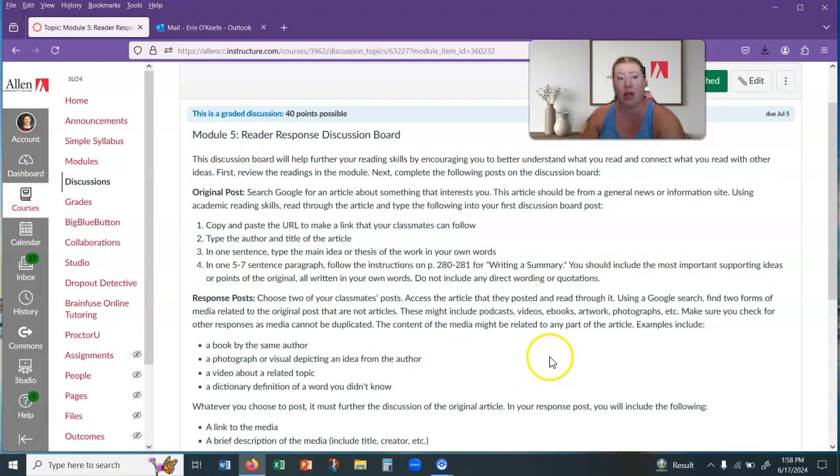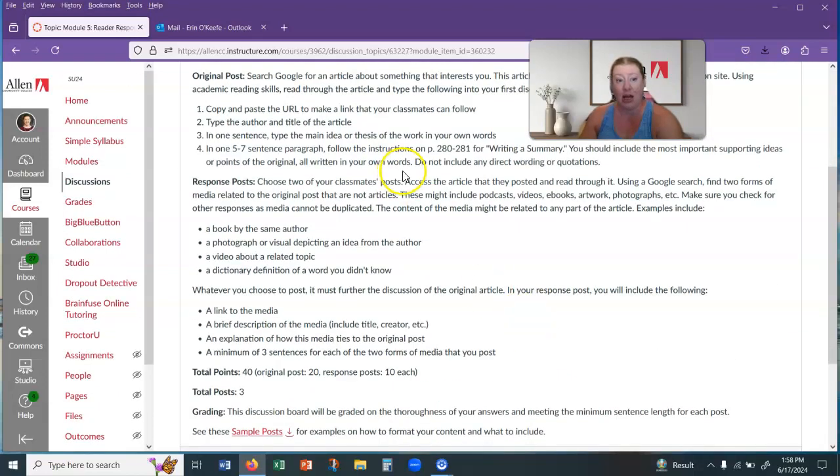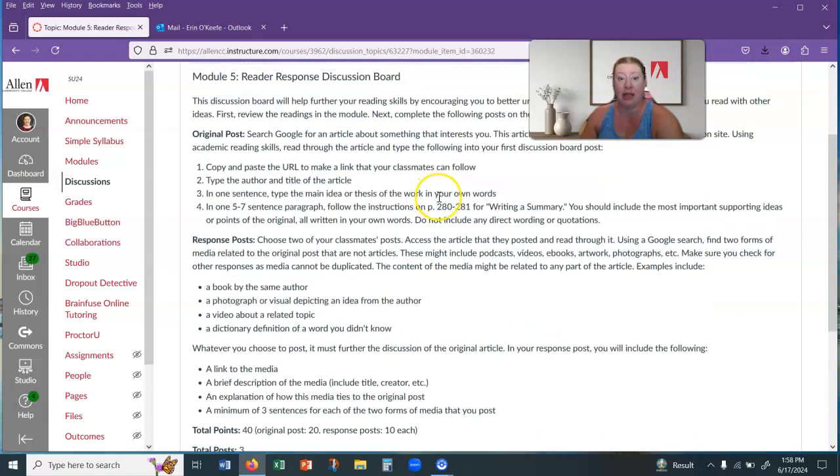And then we have our second reader response discussion board. This one is a little bit different. Basically we're going outside of the class. This is your introduction to finding sources and responding to things that you read academically, and going through the information that you might find. So if you're taking, say, a psychology course and you're asked to find a psychology article, being able to read through that, understand it and put it together, that's what we're practicing here.